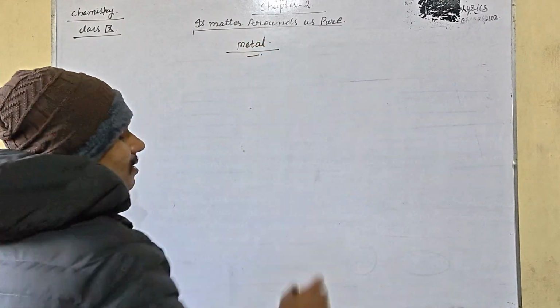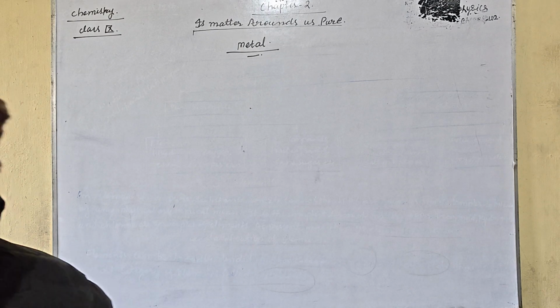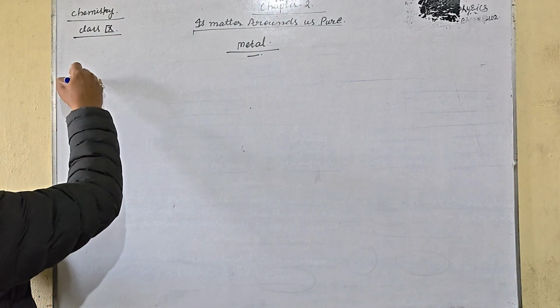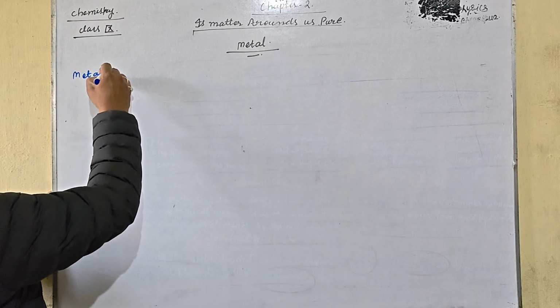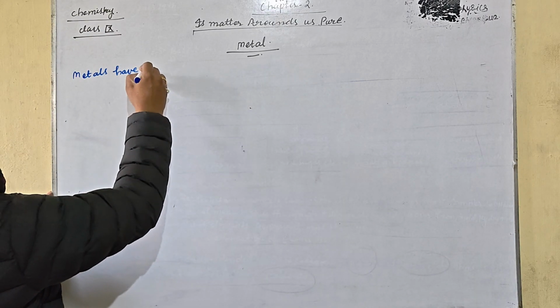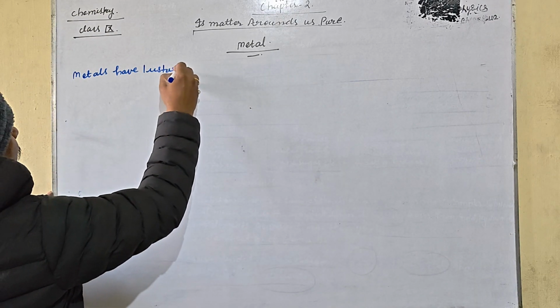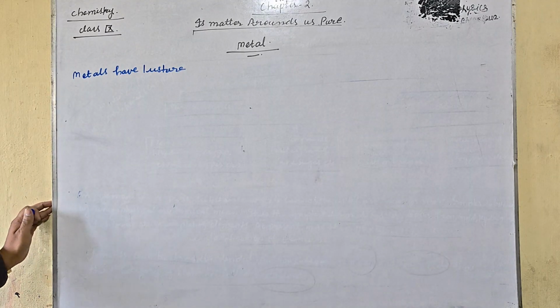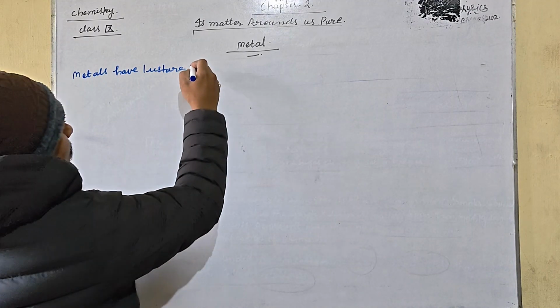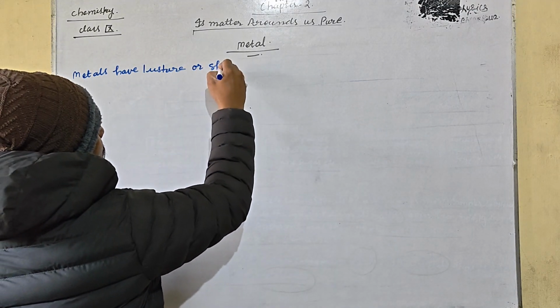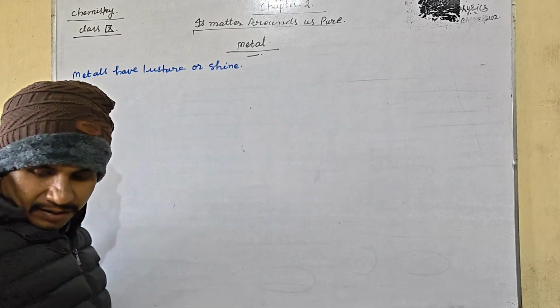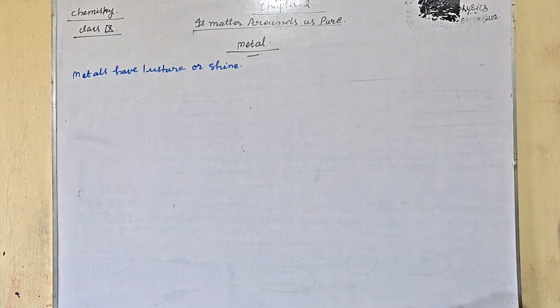So understand the matter in a simple way. I am going to discuss all the properties in a simple way. Metals have luster or shine. Means any metal, they have the lustrous property and they have the shining property. So it is quite to be understood, the metal has the property to be lustrous and the shining property.